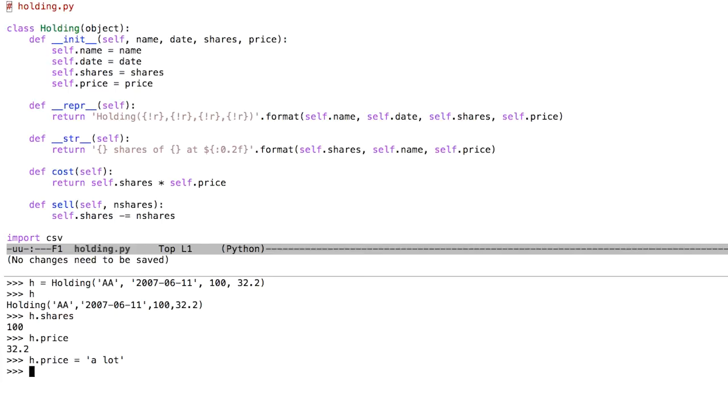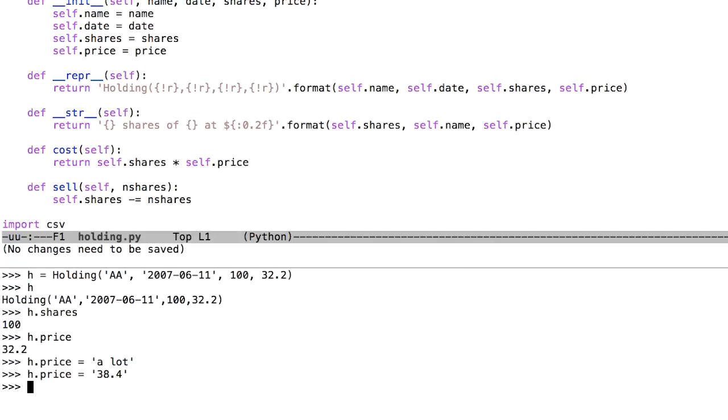Actually, a more realistic example, it's not likely that somebody would set the price to a lot. A more realistic example is somebody might set the price to the string '38.4'. This is the kind of thing that could happen if somebody didn't properly convert an input, maybe on a user interface or something like that. Like you didn't properly convert from a string and you now set this to a string. What could that do to the code? Well, there's actually a lot of interesting things that can happen with that.